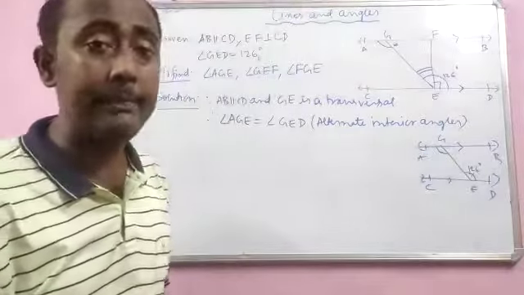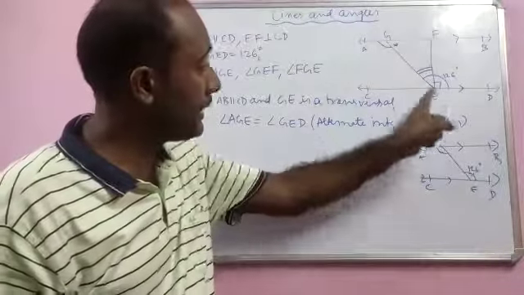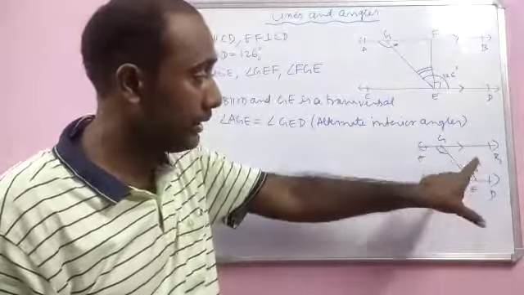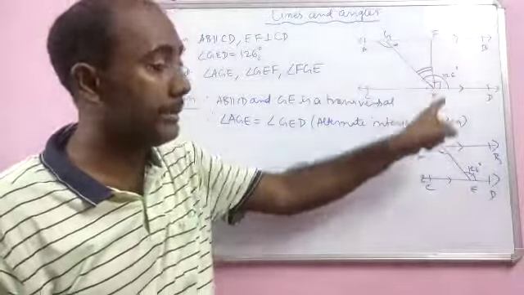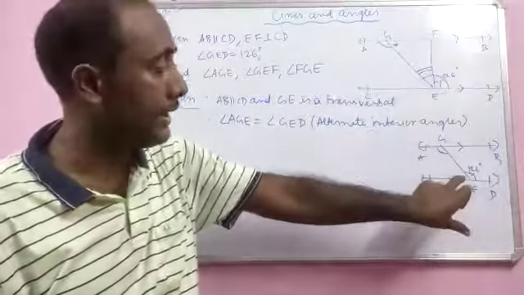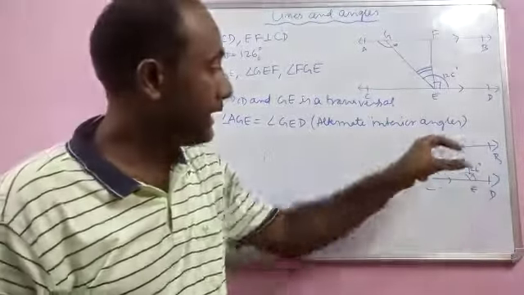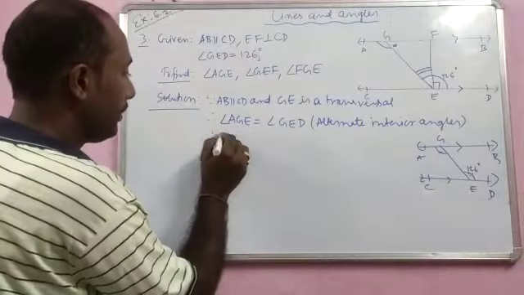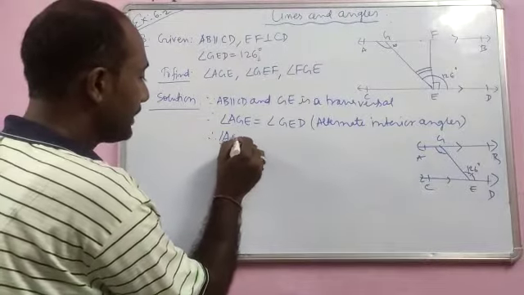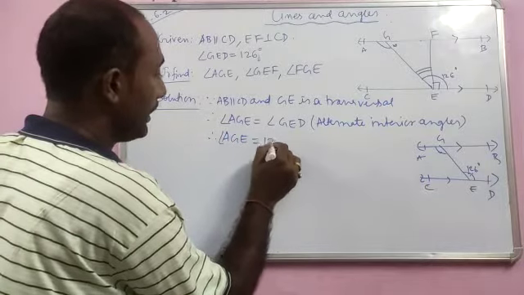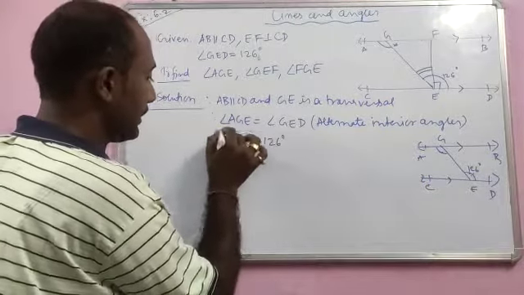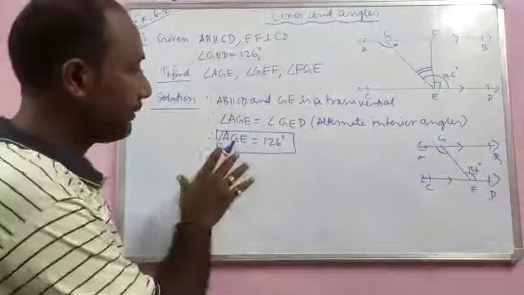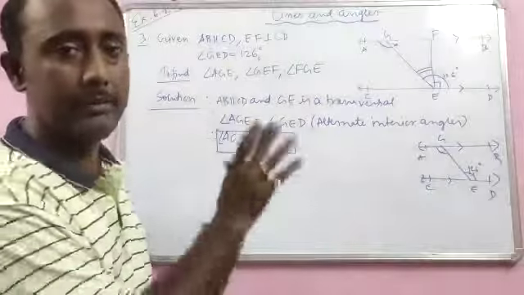For understanding, you can draw the figures separately by drawing only the transversal GE, so that you can focus on the angles and not get confused with the EF part, because we have not taken it into consideration for this pair of lines AB, CD and transversal GE. Therefore angle AGE is equal to 126 degrees. Keep it in a box, so it is highlighted that we have calculated this angle which we had to find.